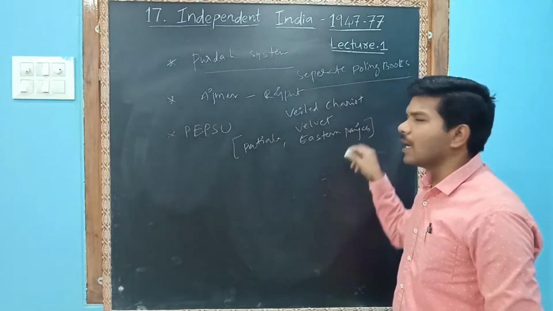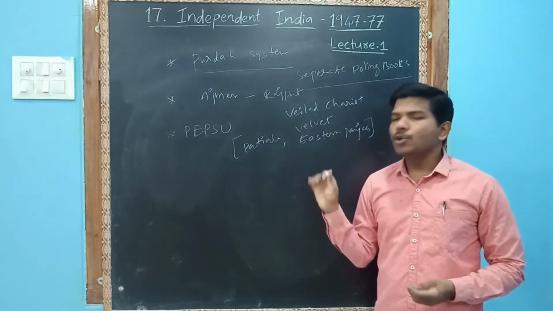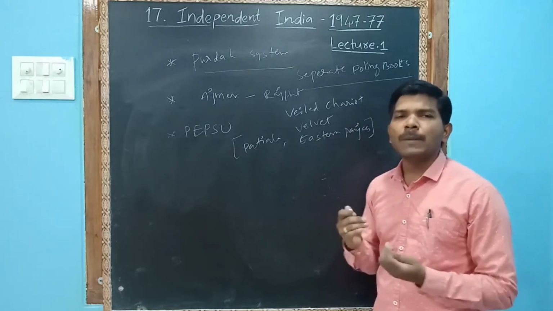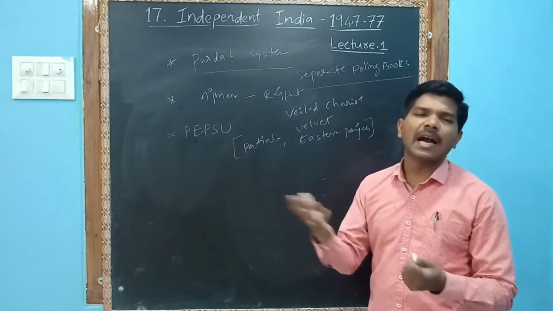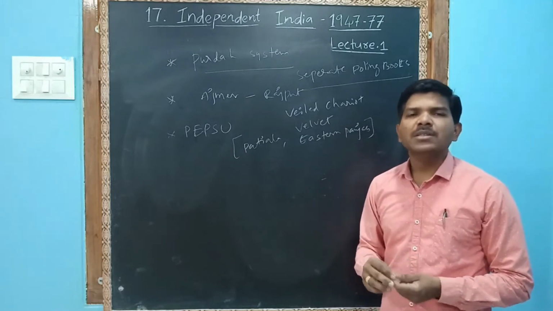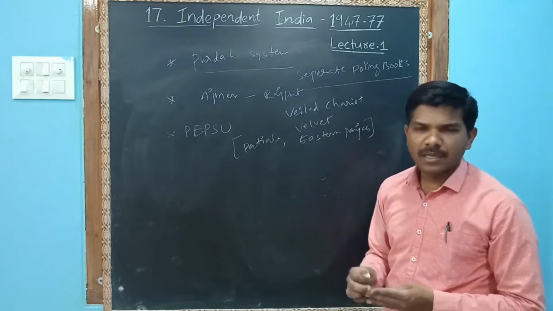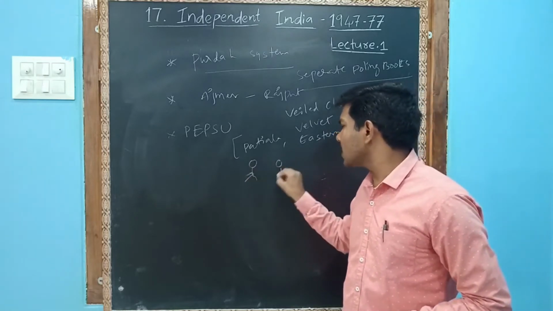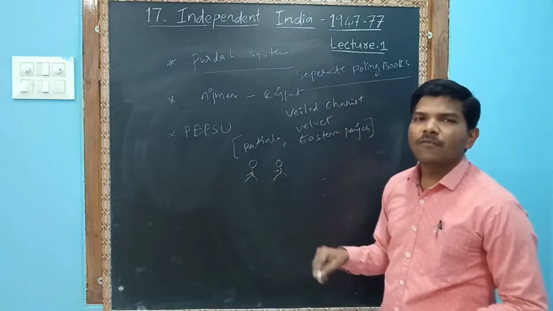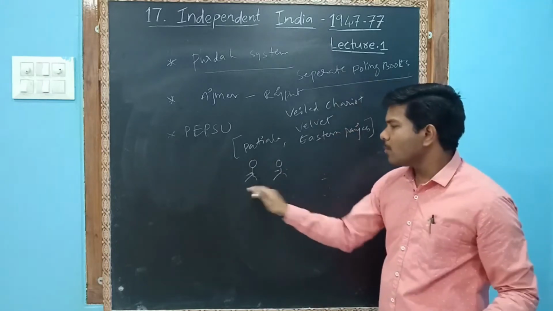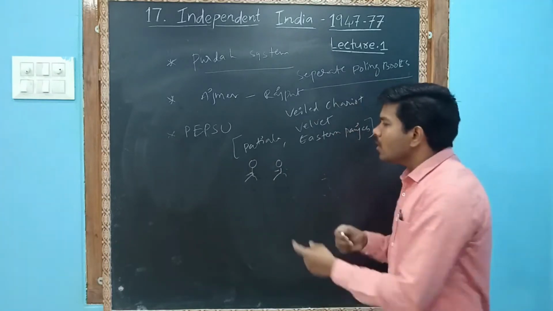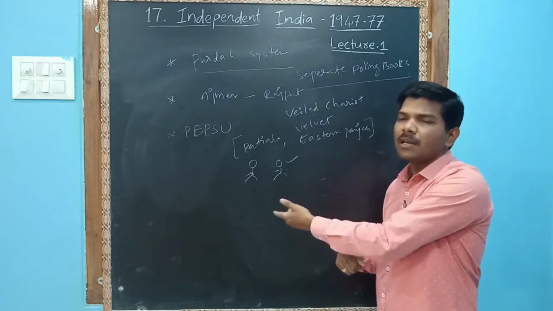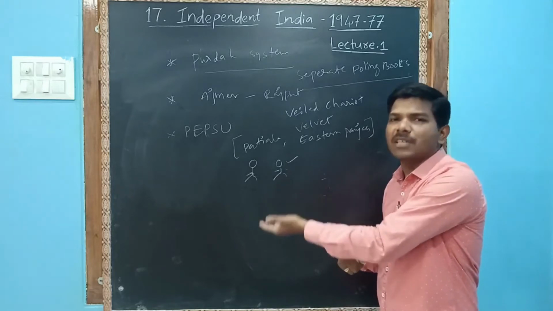Pepsu, Patiala, Eastern Punjab state. Usually there are two candidates. The people were confused about whom to cast their vote for, so they solved this problem with wrestling. One person from each candidate's side fought in the wrestling, so that whoever wins, the villagers would cast their vote for that side.